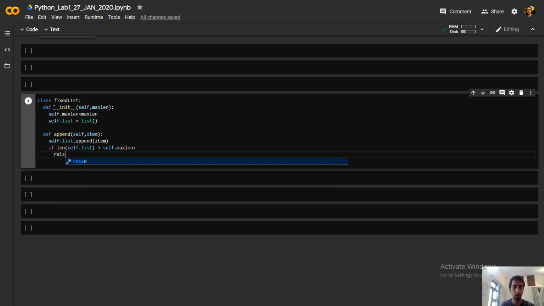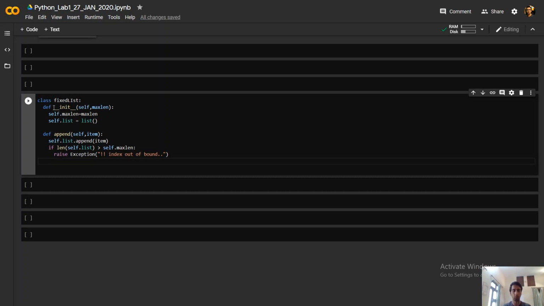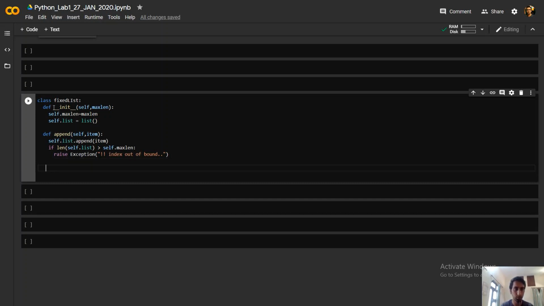So I can throw an error like this: raise Exception, and then whatever message you would like to add here. I will write "index out of bound". You can put anything you like here, right?